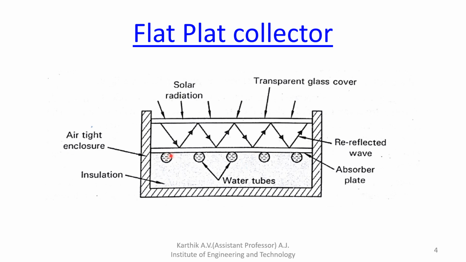First, this is the water tube, and this is the absorber plate. The absorber plate is black in color and around 4 mm thick. On top there is one more plate, a transparent glass plate, as you can observe here.